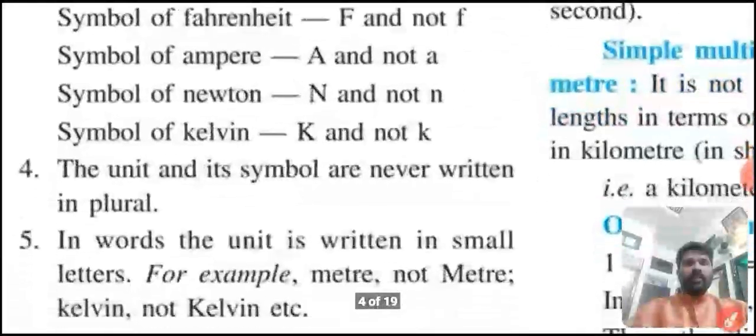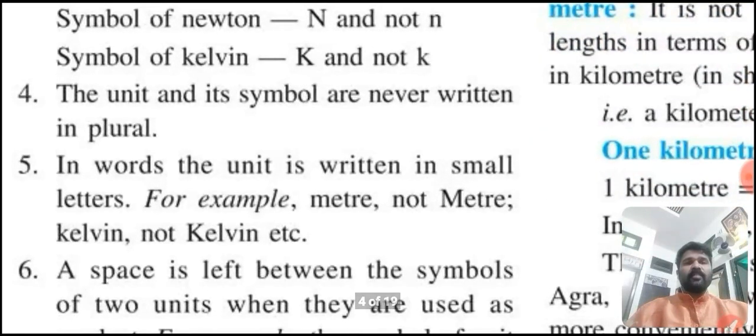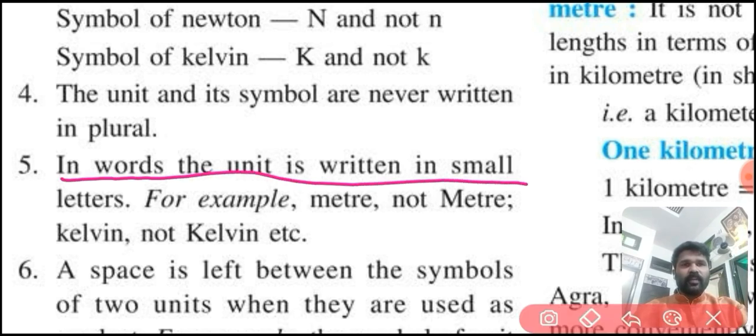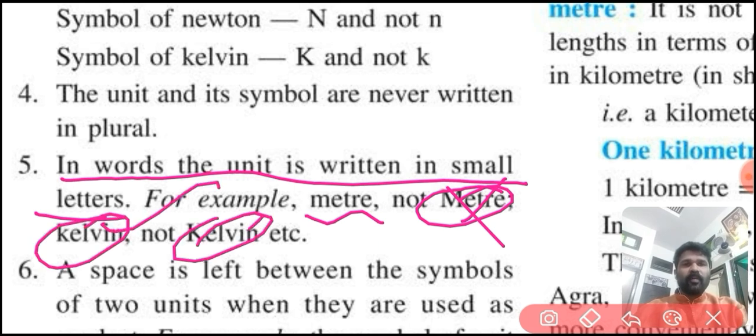Next, the unit and its symbol are never written in plural. In words, the unit is written in small letters. For example, meter, not capital Meter. Kelvin, that is correct. This one is wrong. Okay, students.